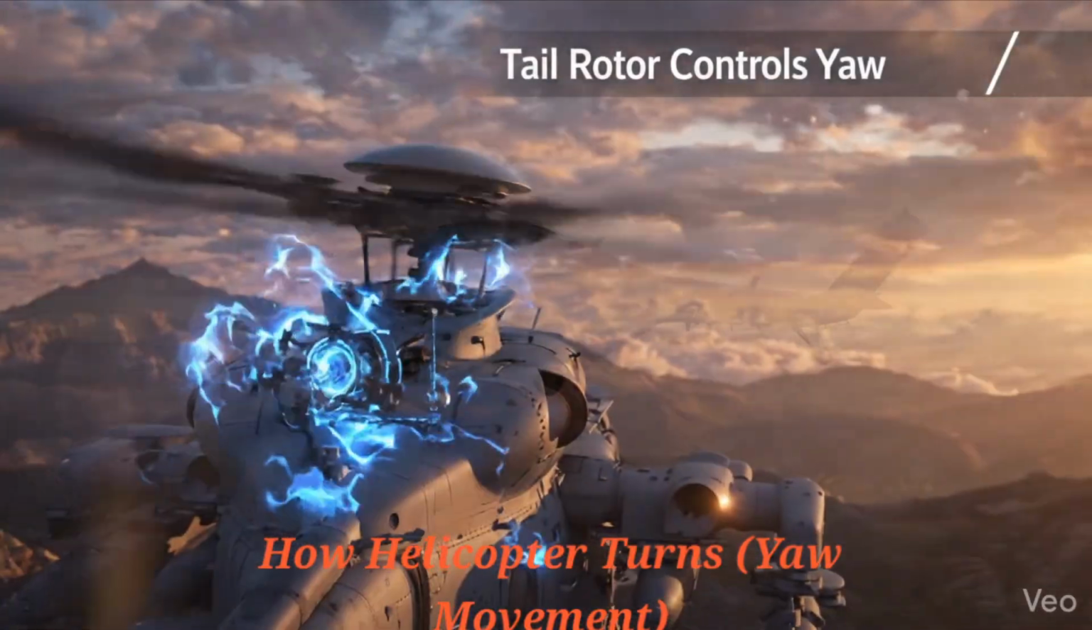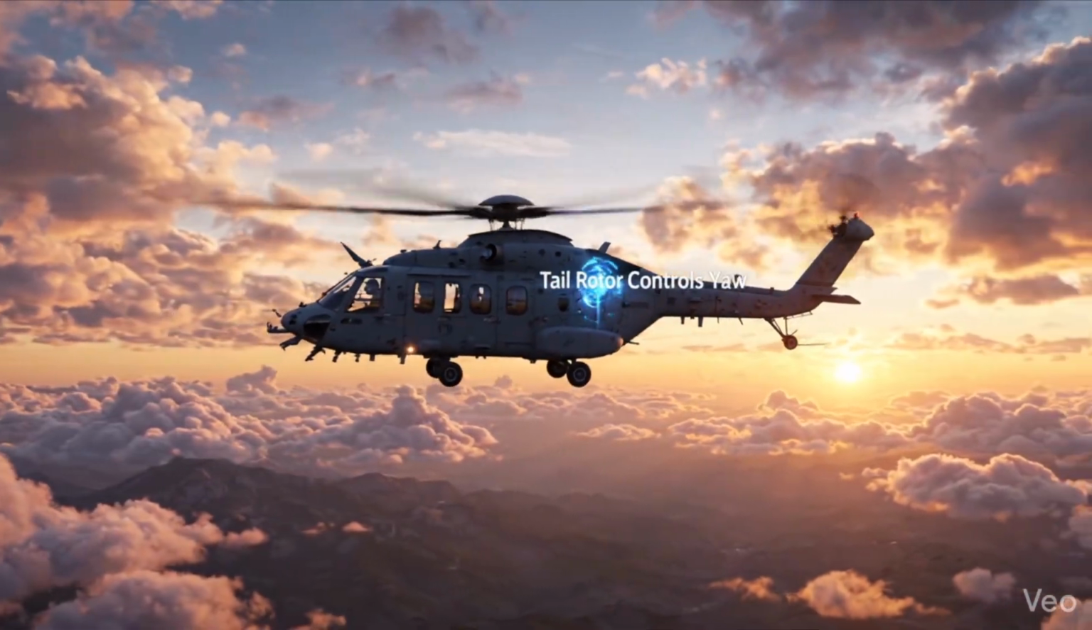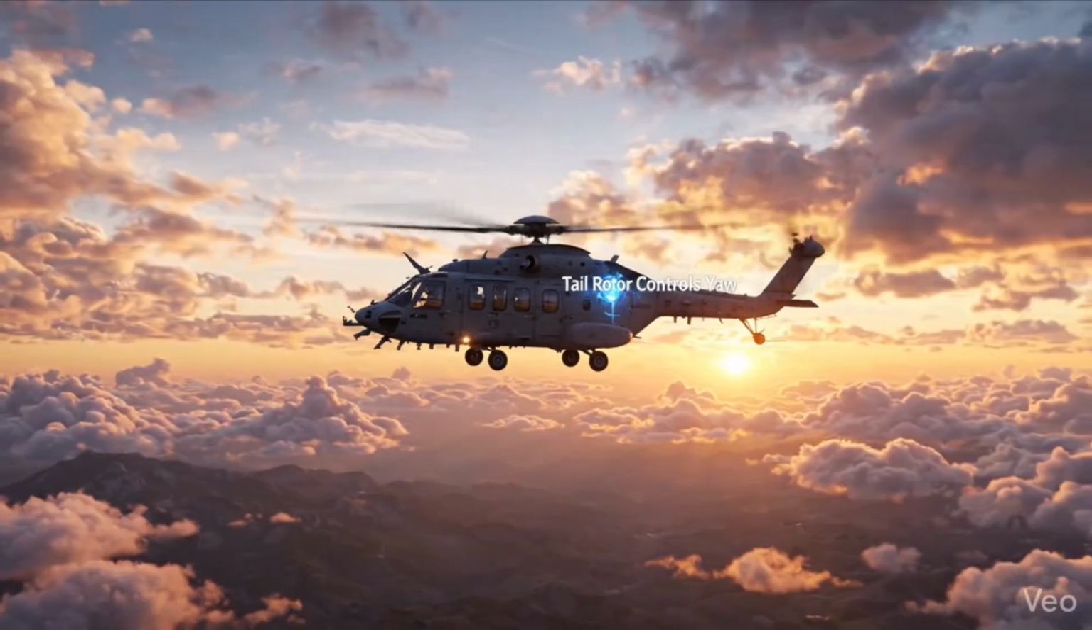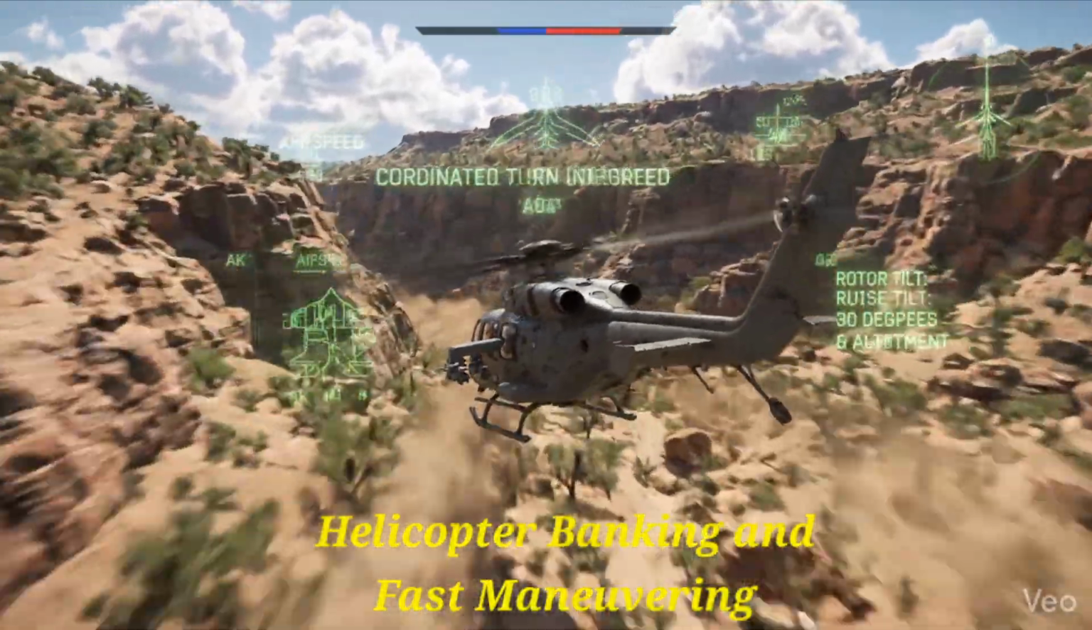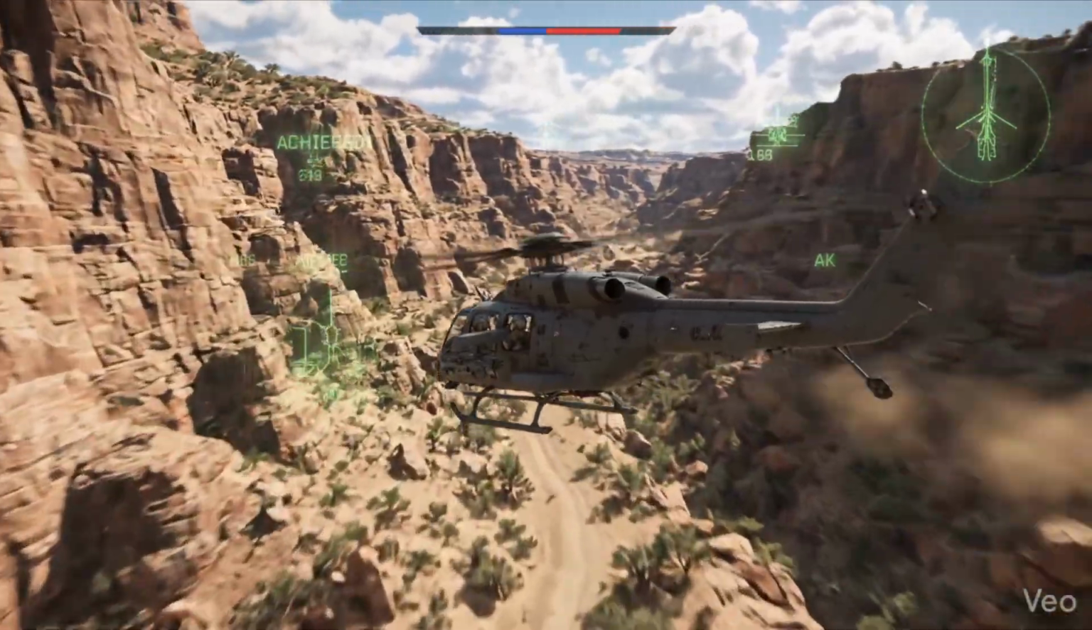As the main rotor spins, it creates torque. The tail rotor counters this, controlling the yaw and enabling the aircraft to turn smoothly in place. Coordinated turns are essential for maintaining stability. Notice the precise rotor tilt compensating for the bank and the angle of attack adjustment.